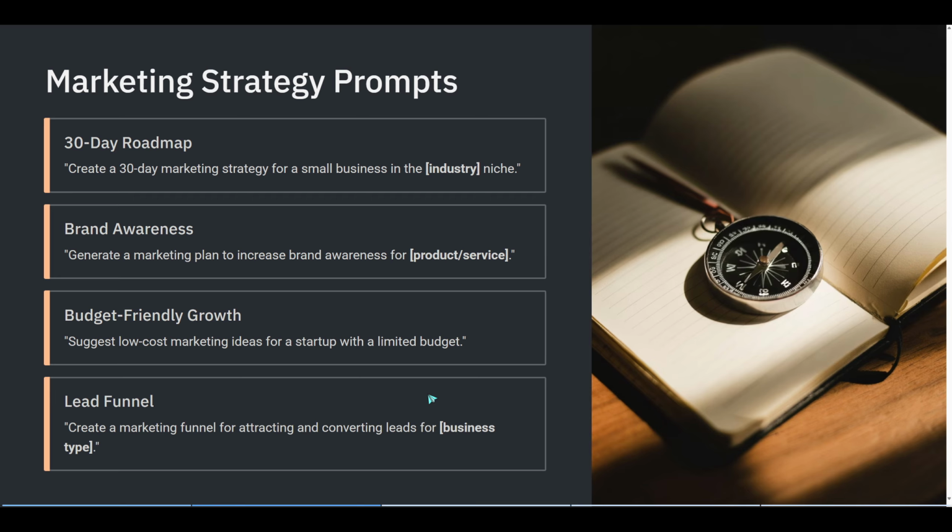To grow your customer base, ask, "Build a customer acquisition strategy for [business type]." And to map the journey, run, "Create a marketing funnel for attracting and converting leads."